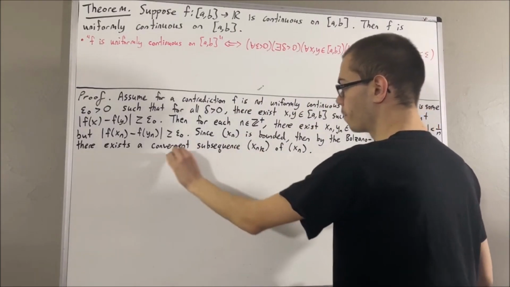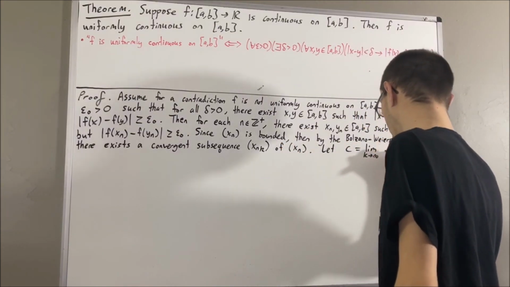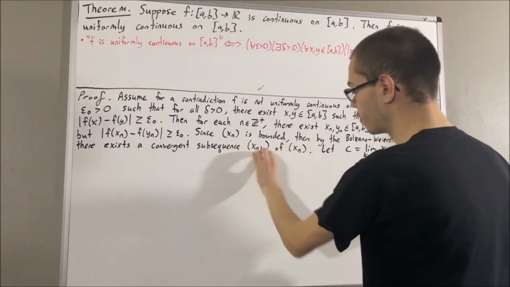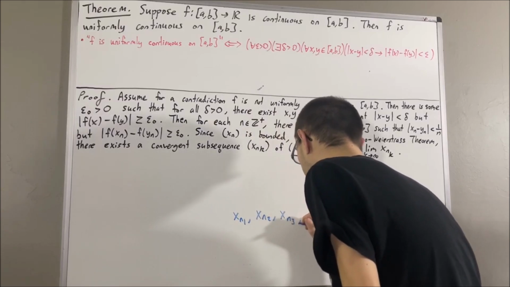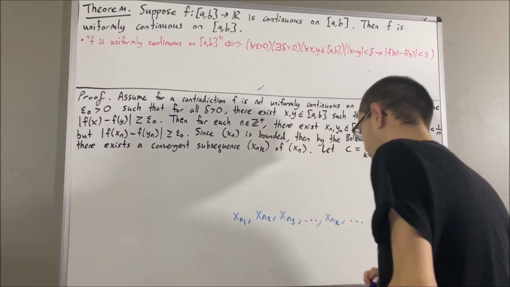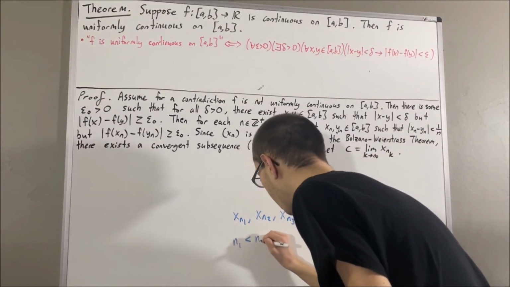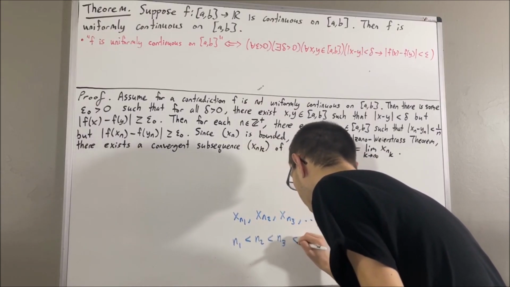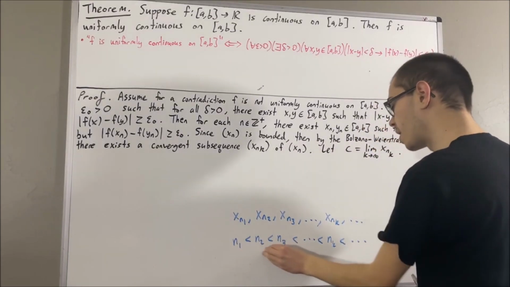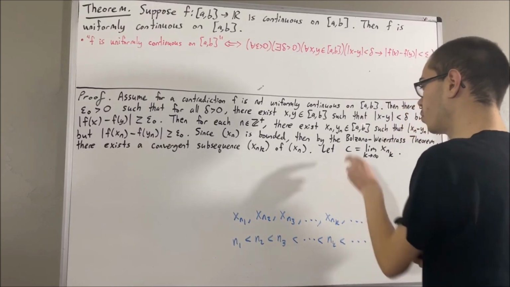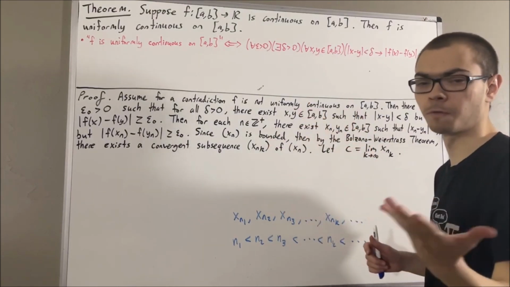And since this subsequence is convergent, it must have a limit, and let's call that limit c. So what's going on here is we have a subsequence, xn1, xn2, xn3, and so on. And by definition of a subsequence, we are inherently given a strictly increasing sequence of positive integers, n1, n2, n3, and so on. So then if we consider these positive integers and send each of them into the sequence of yns, well, then that will give us a subsequence yn1, yn2, yn3, and so on and so forth.